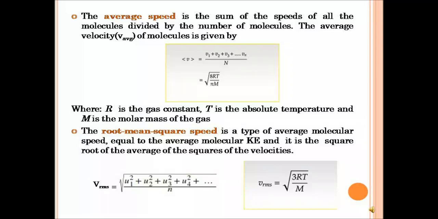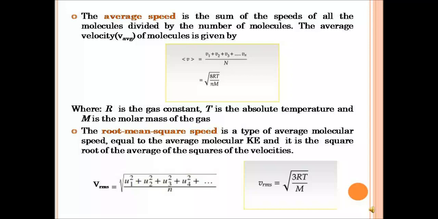Then the third velocity expression that we'll be looking at is the root mean square speed. Now, what is the root mean square speed? It is a type of average molecular speed, which is equal to the average molecular kinetic energy, and it's also the square root of the average of the squares of the velocities.